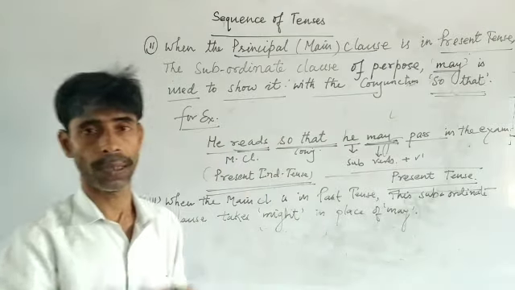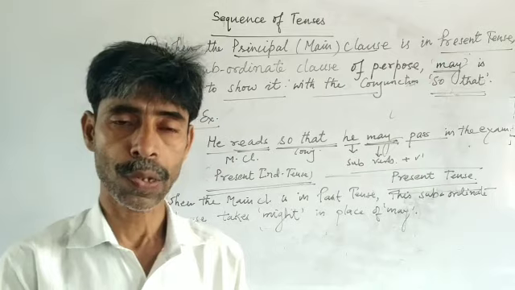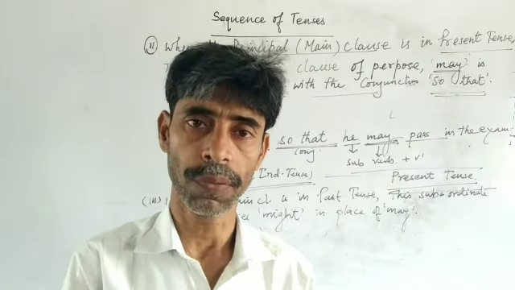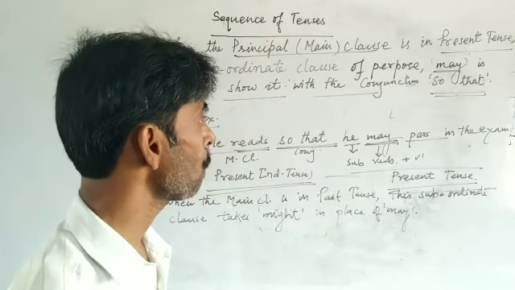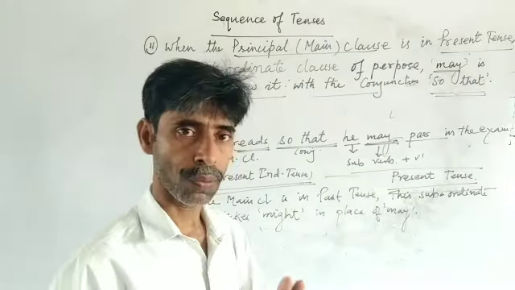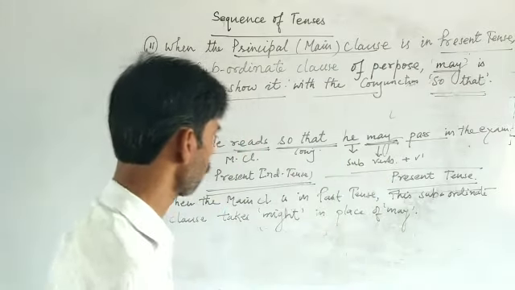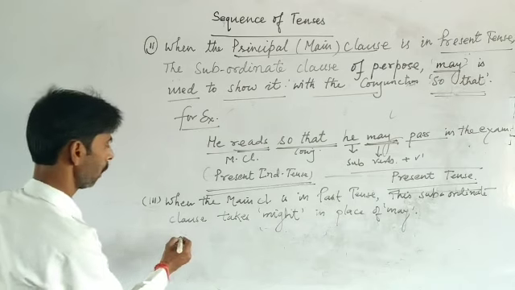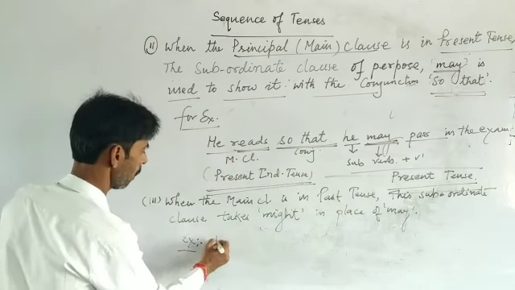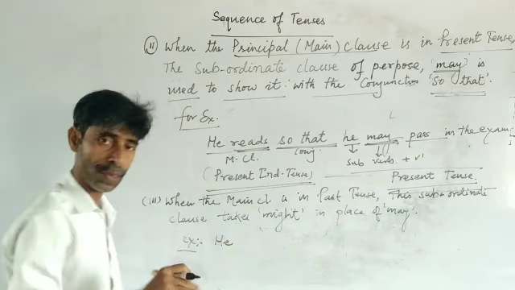It is also a model. Might is also a model. That's why it will also take the first form of the verb. There will be no change in the past. You will change only might in place of may. Just for example, he, and now the tense changes, not reads.